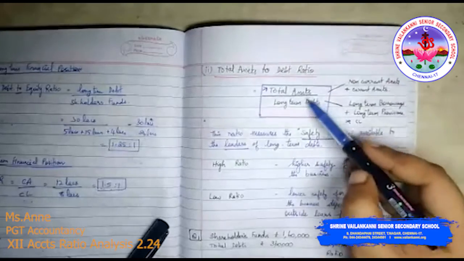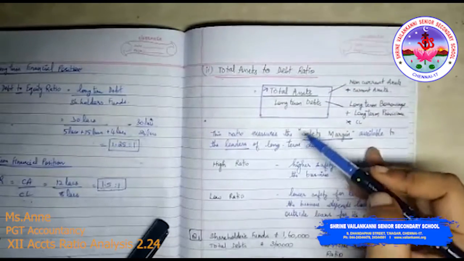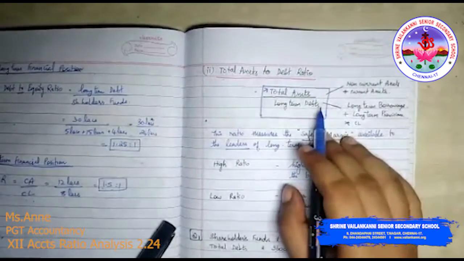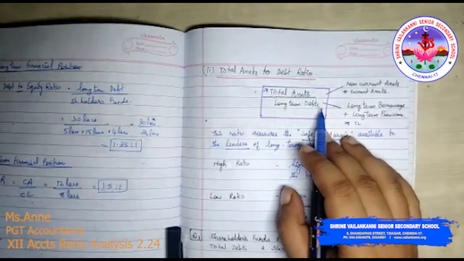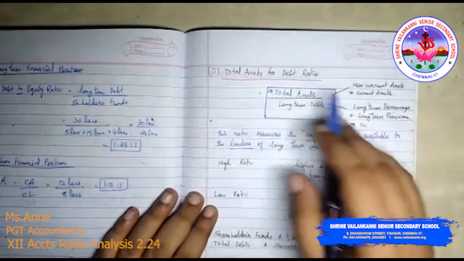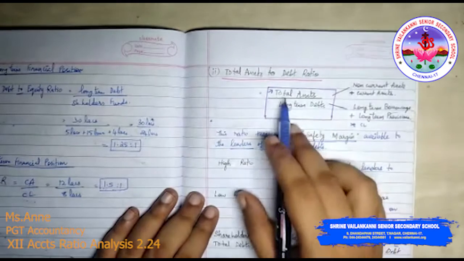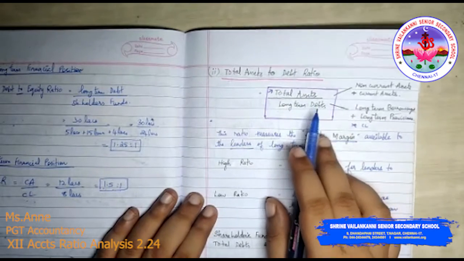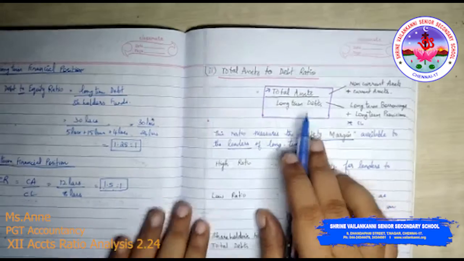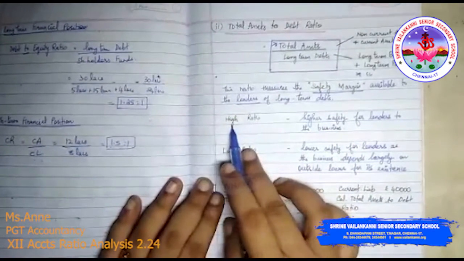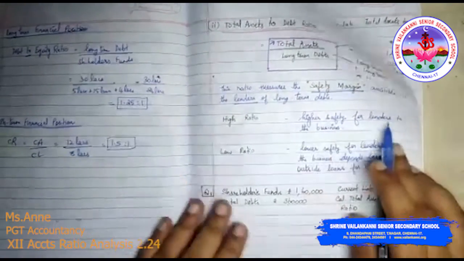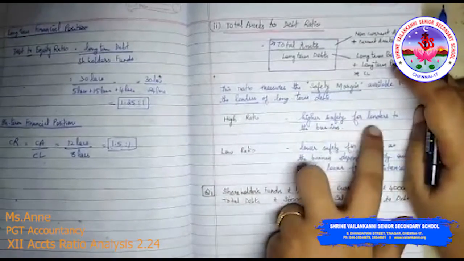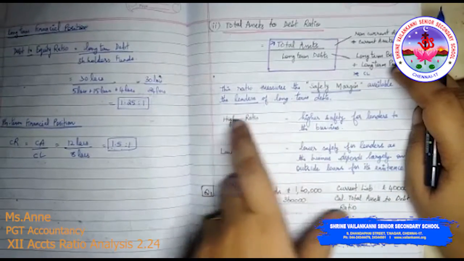If the total assets are more and long term debts are less, it is a very safe environment for debt providers. But if the debt is too high, that is, if the debt is more than the total assets, it is a risky environment for debt providers. So we will discuss the analysis part. High ratio means higher safety for lenders to the business.